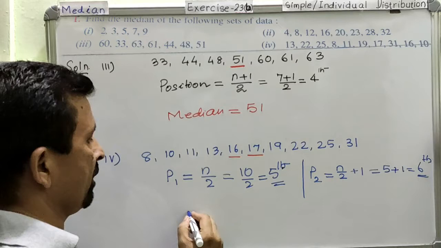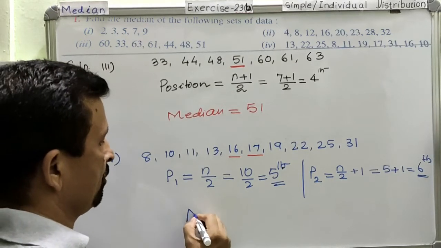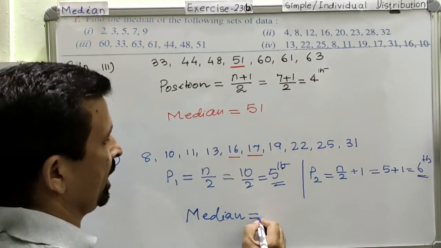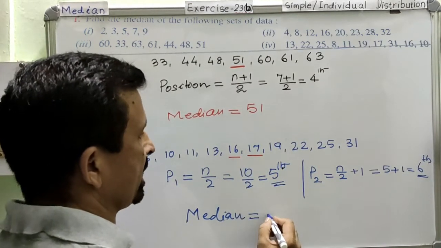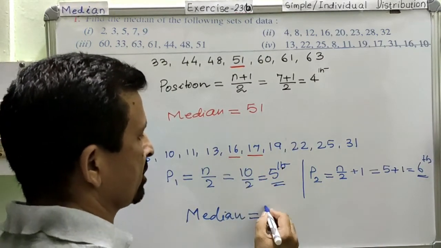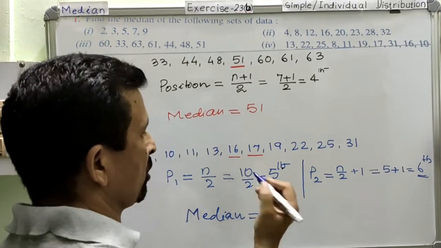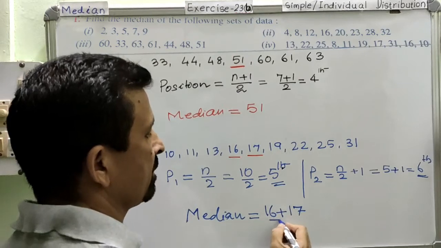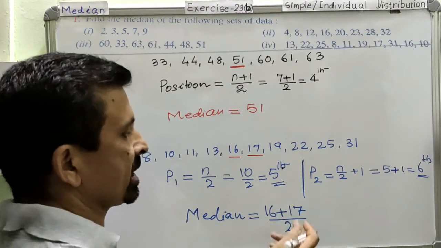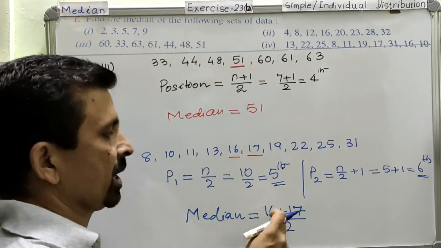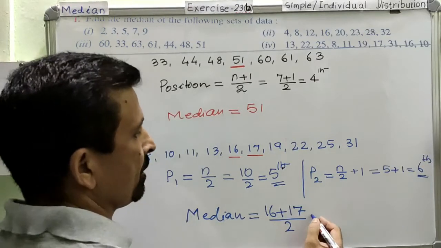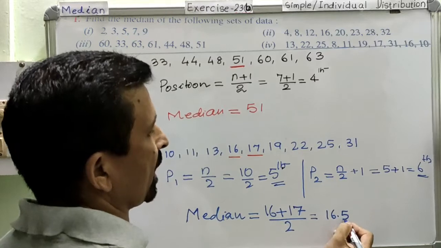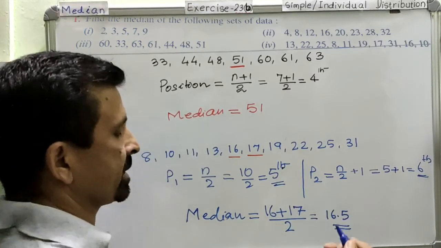So median will be finally the average of these 2 data. The 5th position data is 16. So 16 plus, how do you calculate the average? Add the 2 data and divide by the number of data. There are 2 data, so divided by 2. And therefore your answer will be 16.5. This becomes your answer.